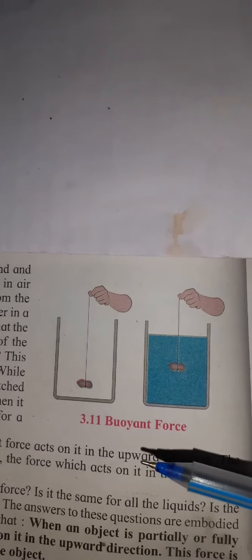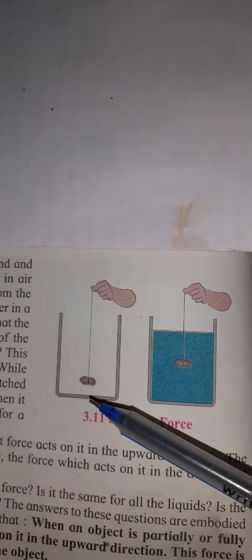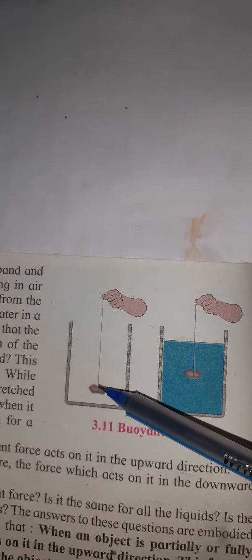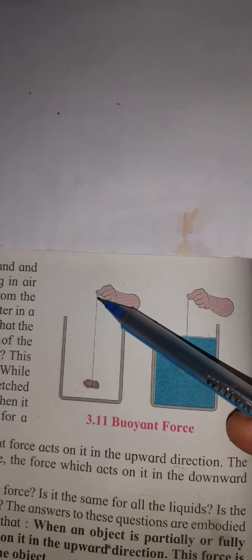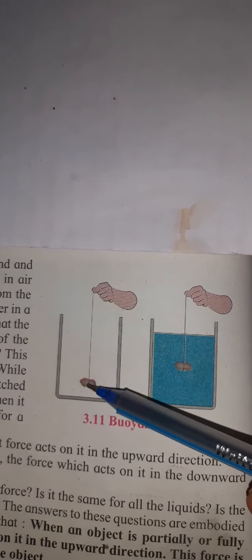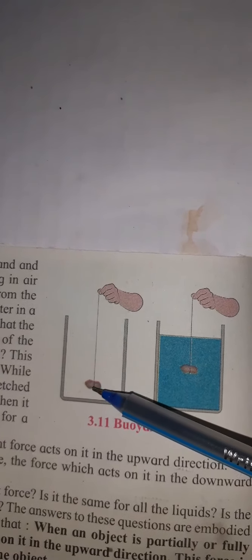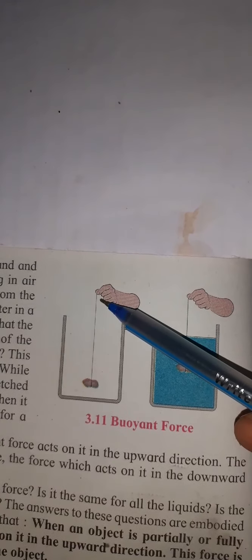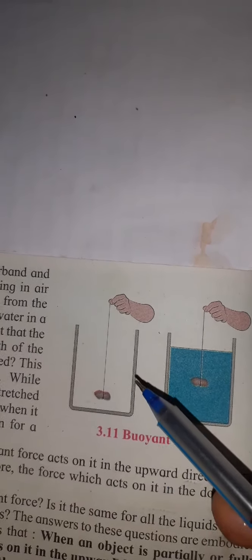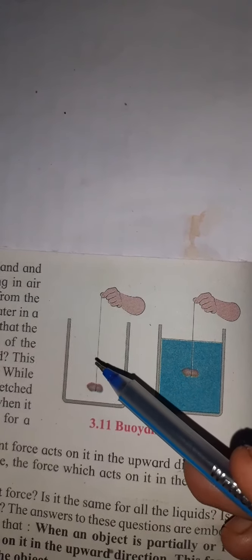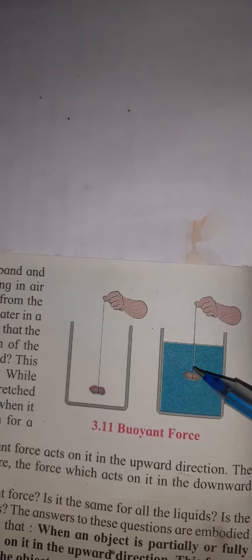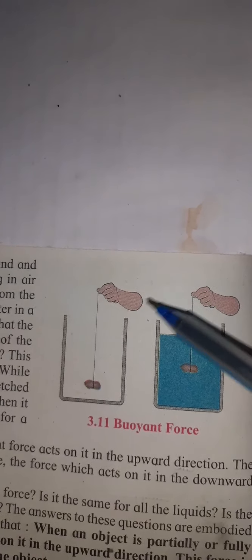In this picture you will see there's a tank which is empty, and there's another tank filled with water. A stone is being tied with a string or a rubber band, and it is being held. Try to observe and understand the difference between the length of the rubber band in this tank and the tank which is filled with water.